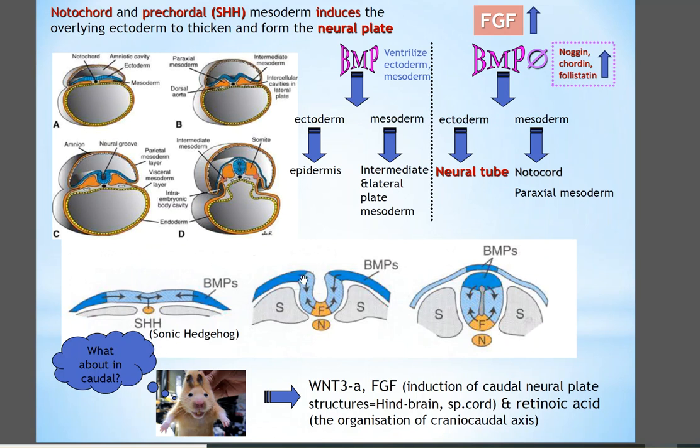The edge is named the neural fold, and finally this part of the ectoderm separates from the remaining ectoderm, and now we have one tube named the neural tube. For this process, the downregulation of BMP4 exactly over the notochord is important, and some molecules that are needed for neurulation are seen in these pictures.